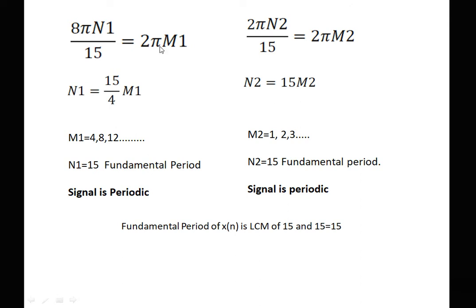8 pi n1 over 15 equals 2 pi m1, and similarly for the other parts. After solving the equation, we can see that this signal is periodic when m1 is a multiple of 4 and the fundamental period is 15. n2 is periodic with fundamental period 15 when the values of m2 are 1, 2, 3, and so on. So both parts are periodic.